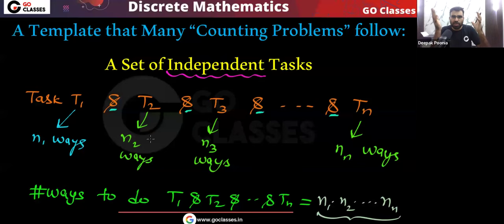So this is what I want to convey here, that many times the question will seem a little bit harder, but it is a simple product rule based question. So you can see a lot of questions we are going to solve now, and all of them will follow the same template that we have discussed here, that we have a set of independent tasks, we need to complete all these tasks, so we will apply the product rule. That's it, very simple. Now let's move on.